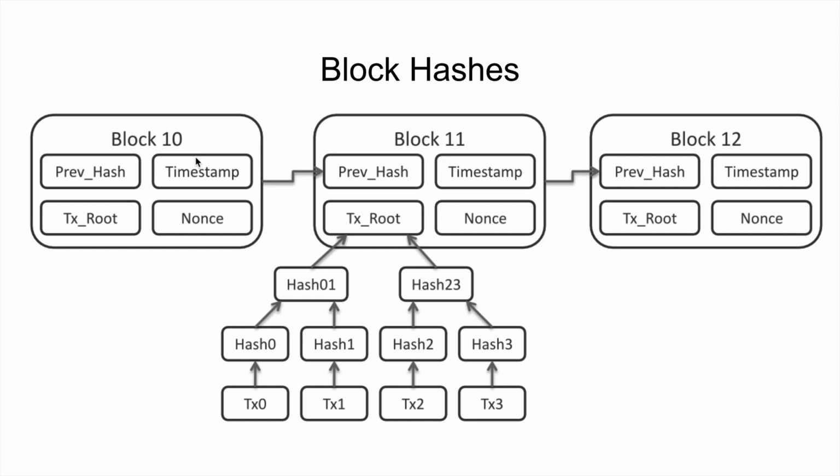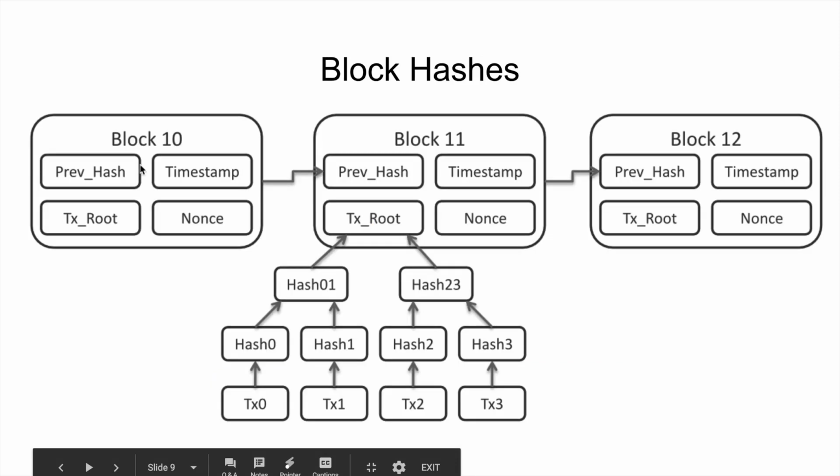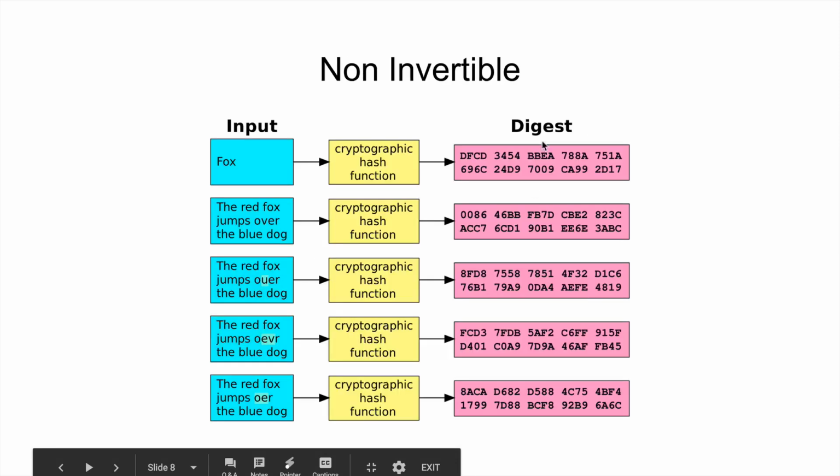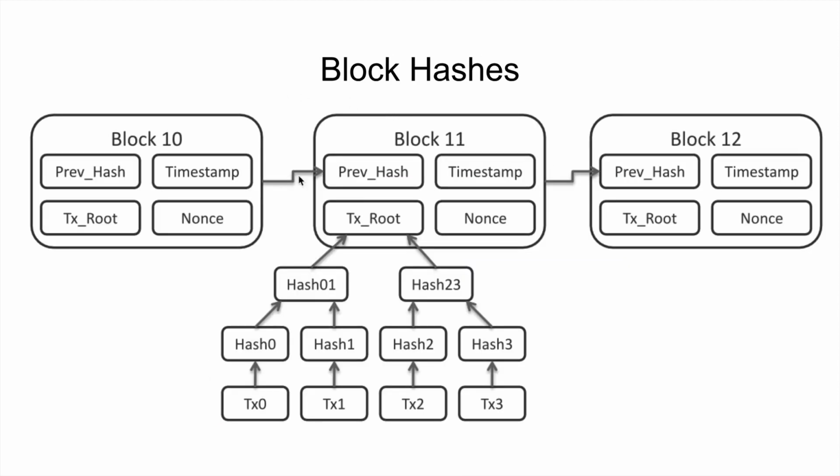So basically, if you took all the transactions that are grouped together in block 10 and all the information about it, and ran it through one of these hashing functions we talked about a minute ago, it creates a digest output, a block hash, that's contained in the next block in the chain. So block 11 basically contains all of the data from block 10 inside of a hash, right?